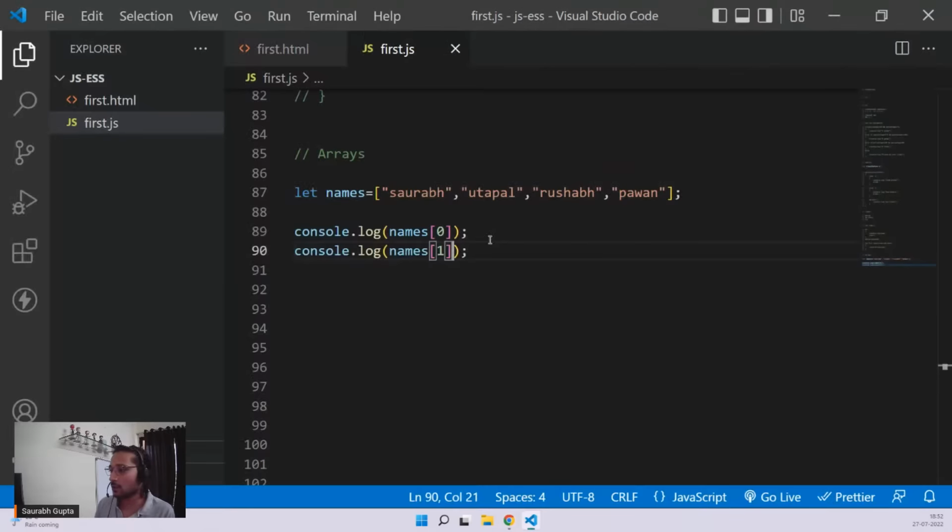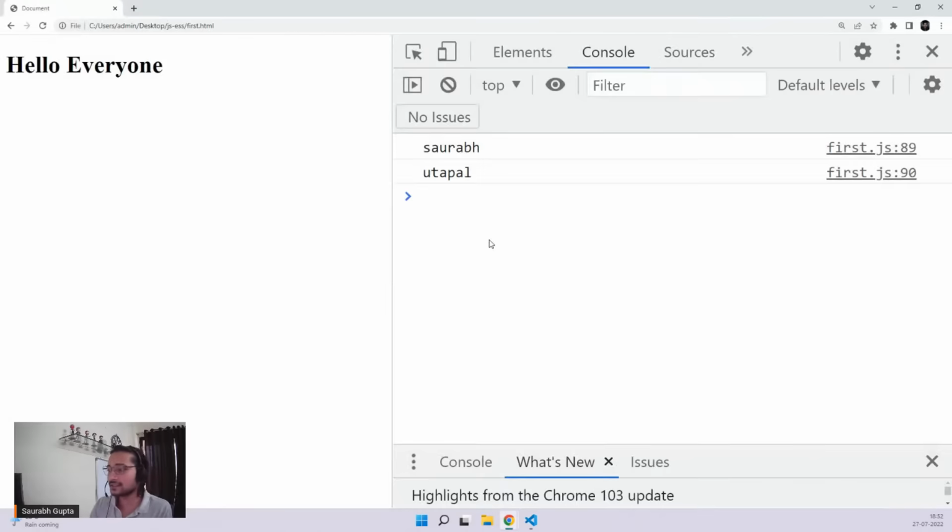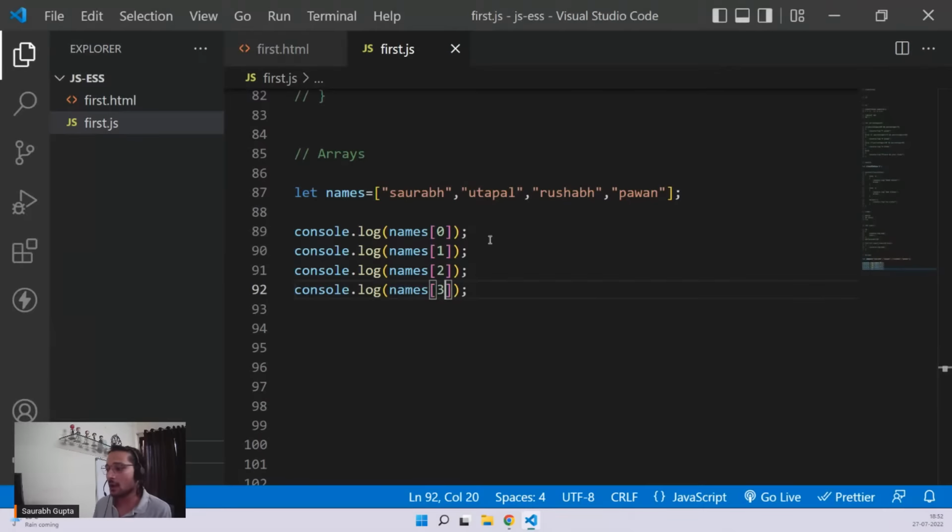See, if I want to access Rishabh, sorry guys, if I have misspelled any of the names, don't worry. I have read it, but sorry if I have misspelled any of the names. Okay, 2. And then just like that, I can also go for 3. And you'll see I have all the names. That's it. That's all. Now, what if I try some index that is not there? Because see, now in this case, I know that, okay, fine, this is 0, this is 1, this is 2, this is 3. There is no 4. But what will happen if I try 4? For example, I go here and put 4.